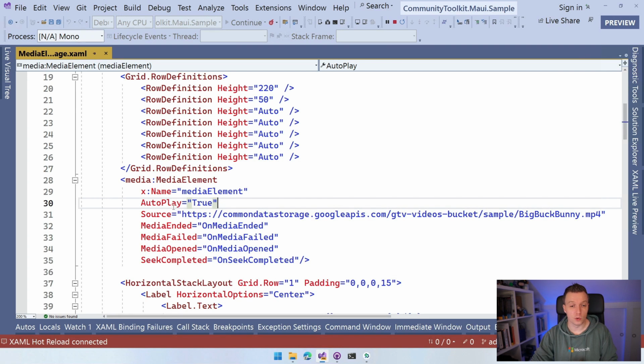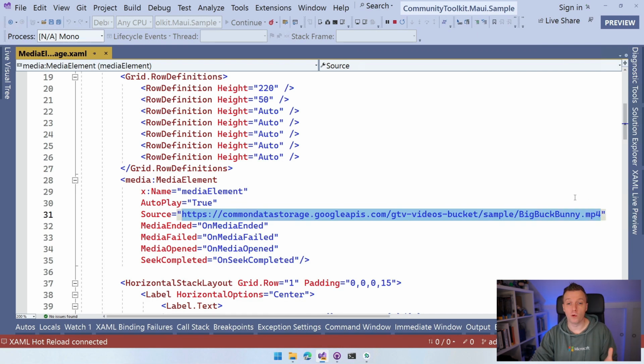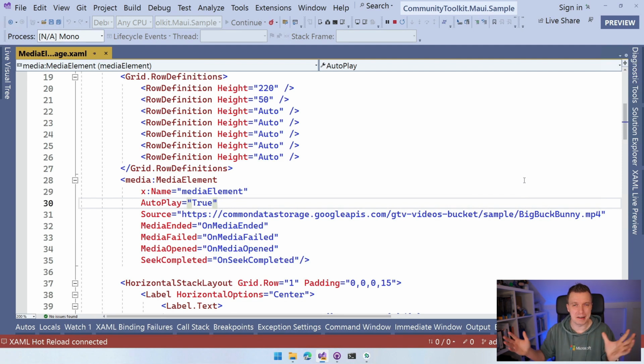So you can set the source, and the source can be a couple of things. The source right now, right here, you can see it's a URL pointing to an MP4 file, which is the Big Buck Bunny, which is kind of like a running gag, I think. You can see that everywhere where sample videos are needed. And you can just plop that URL in here and it will start playing that.